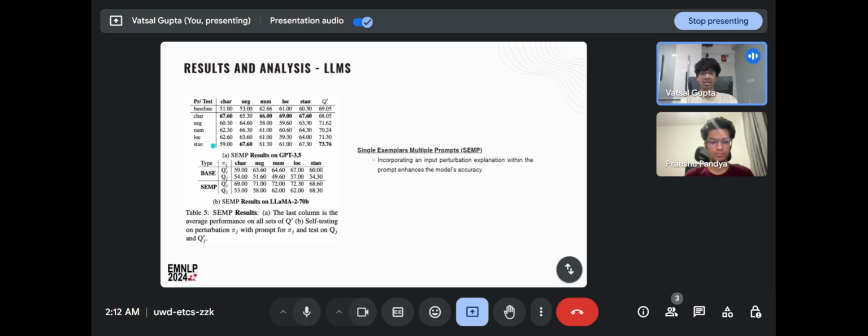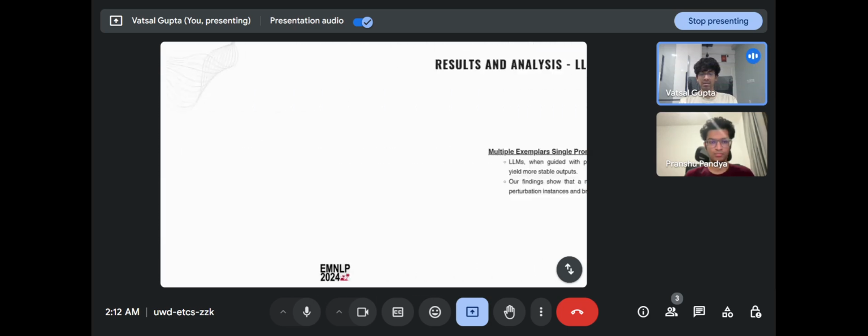Basically, when you tell the model that a sentence can be structured in different ways, then it becomes more sensitive to seeing different nature of that particular sentence and then giving out a label. The first table is results on GPT 3.5 and the second are results on Llama 2, the 70 billion version. Moving on to the next MESP strategy.